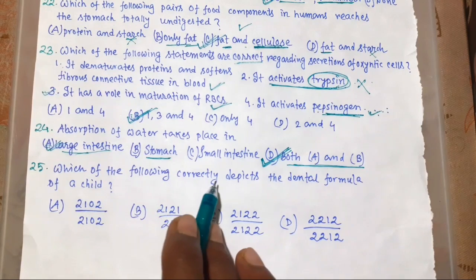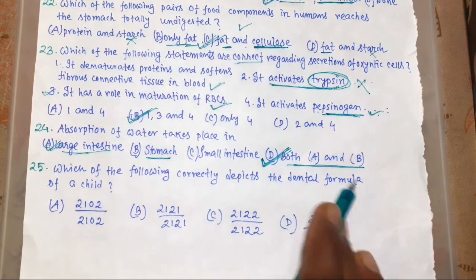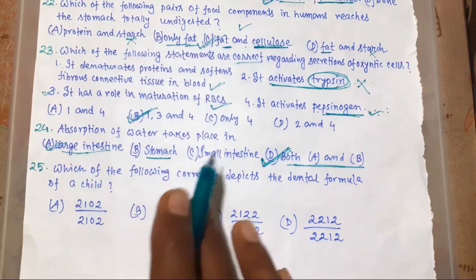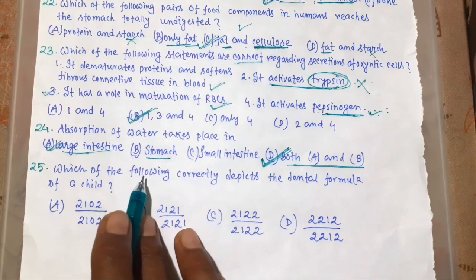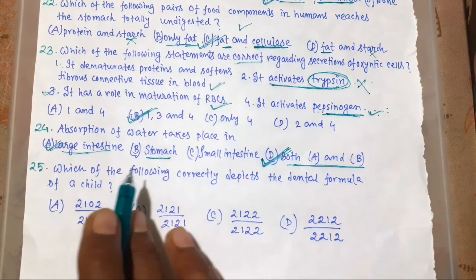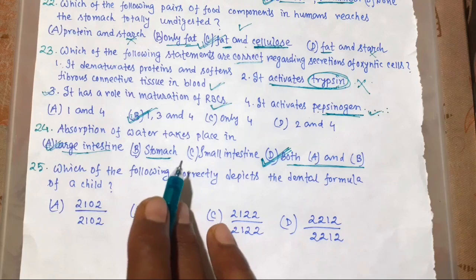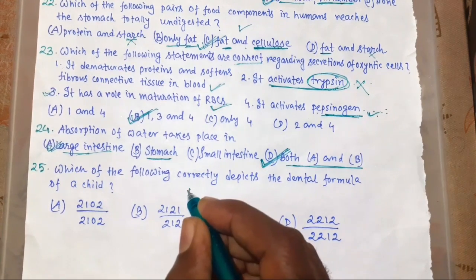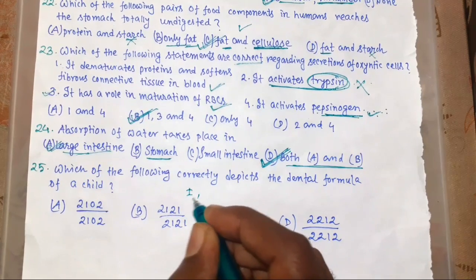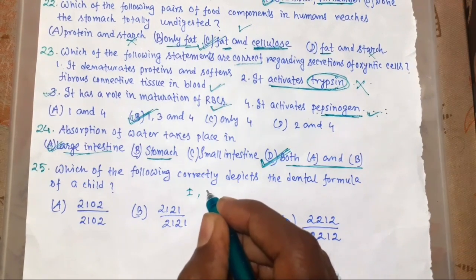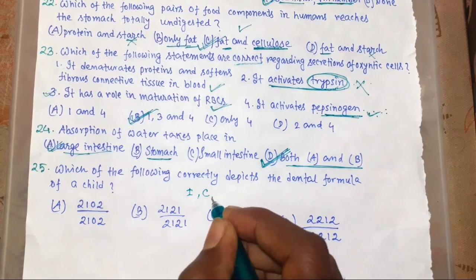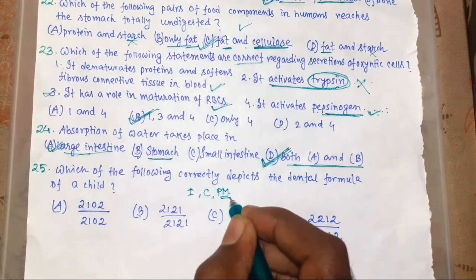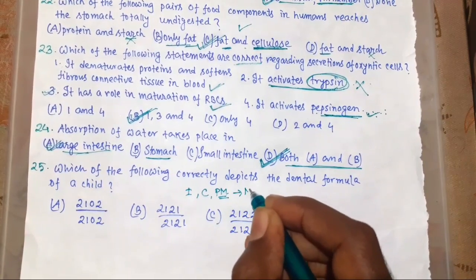Now 25. Which of the following correctly depicts the dental formula of a child? So what is dental formula? Arrangement of teeth in each half of the upper and lower jaw in the order, firstly I, that is incisors, after that C, that is canine, after that PM, that is premolar, and after that molar.